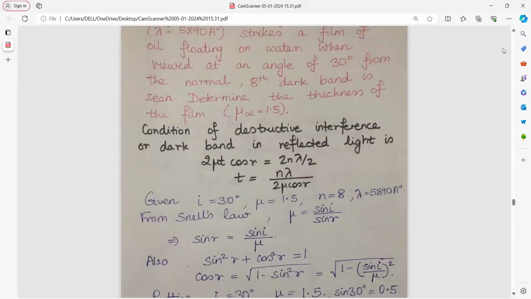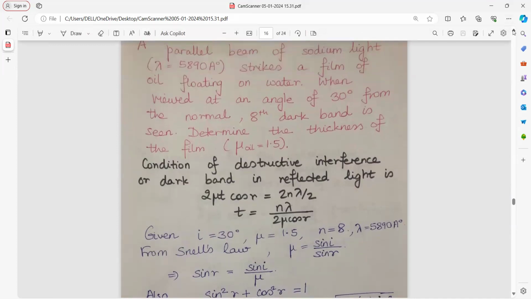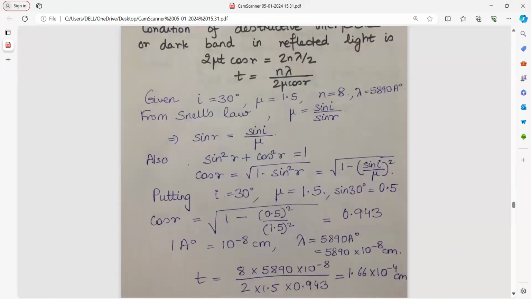A parallel beam of sodium light strikes a film of oil floating on water. When viewed at an angle of 30 degree from normal, eighth dark band is seen. So you will use the formula for dark. 2 mu t cos r is equal to even multiple. All values have been given to you.